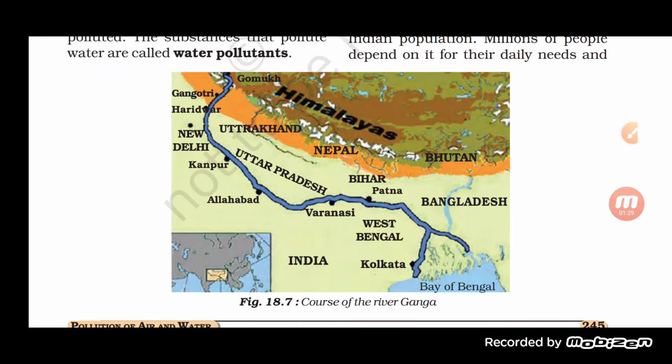The Ganga Action Plan is done in order to make Ganga pure, or to remove the impurities which are present in it, because the Ganga becomes an endangered river because of the addition of pollutants. So it is quite important to protect it.